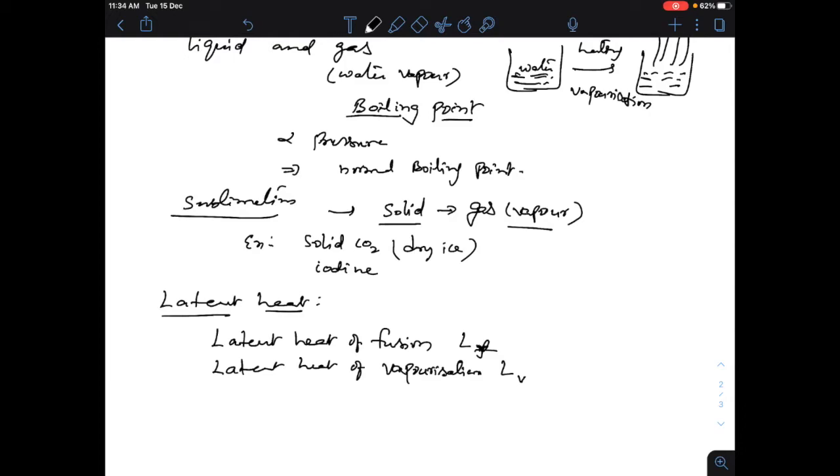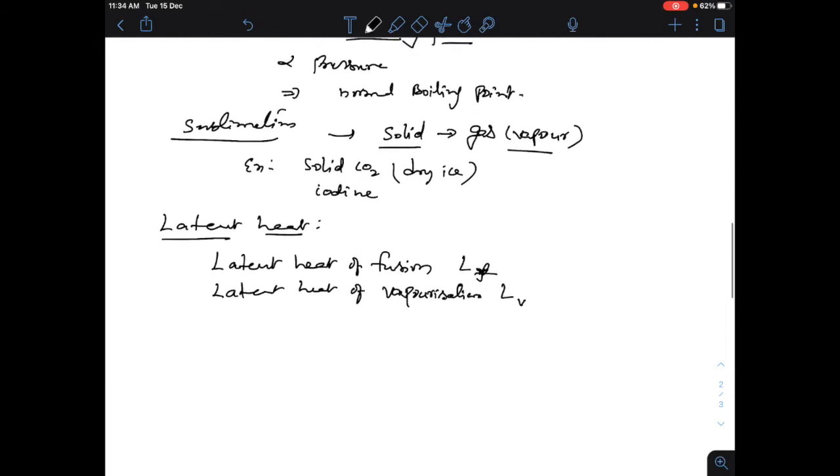So let us see first the general definition. A certain amount of heat energy is transferred between a substance and its surroundings when it undergoes a change of state. The key word we need to remember here is change of state.